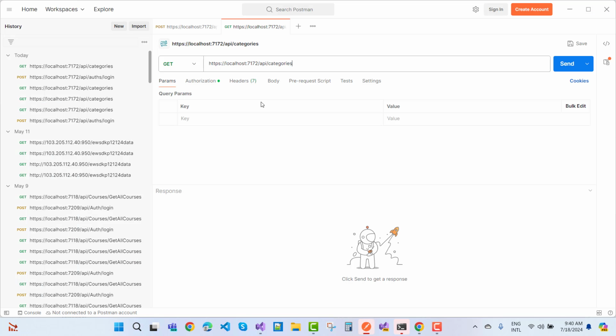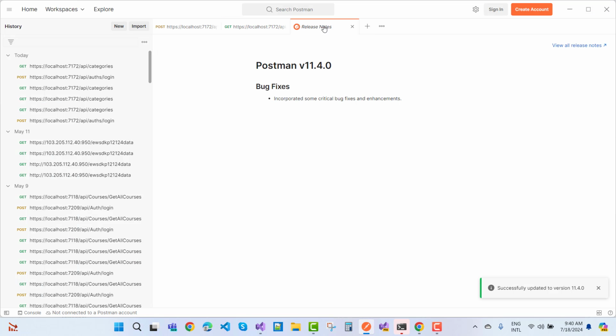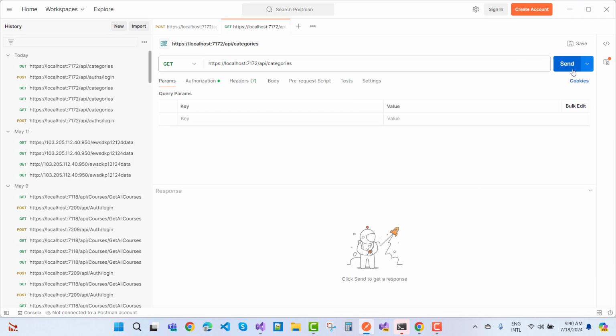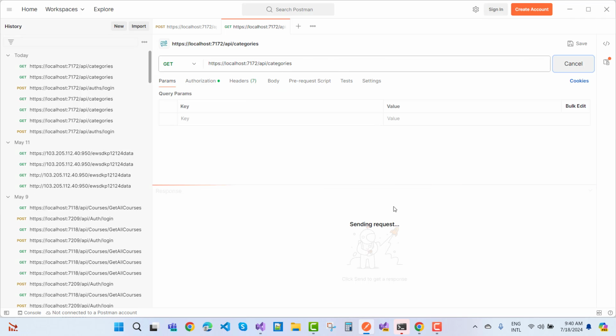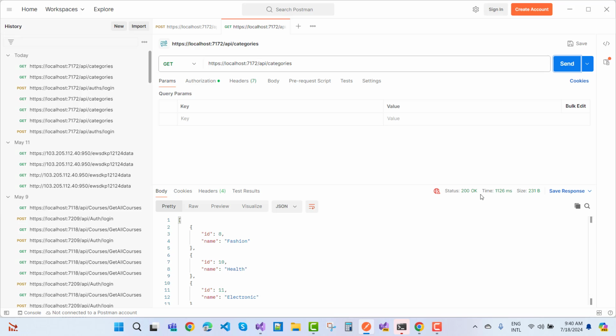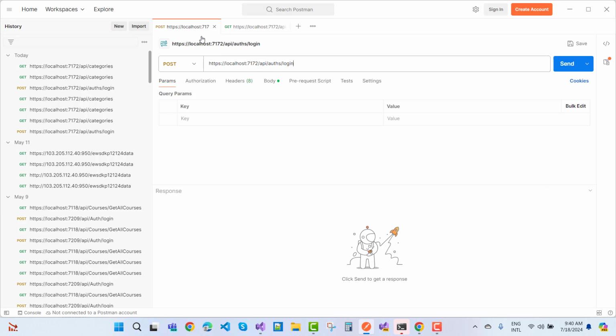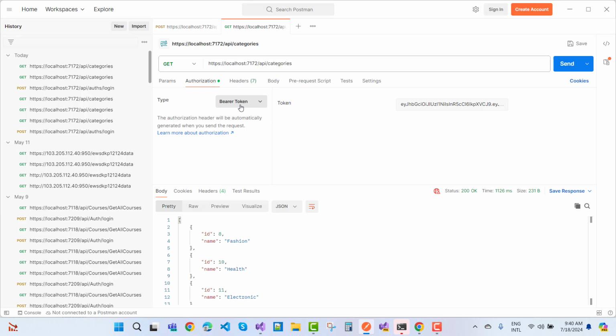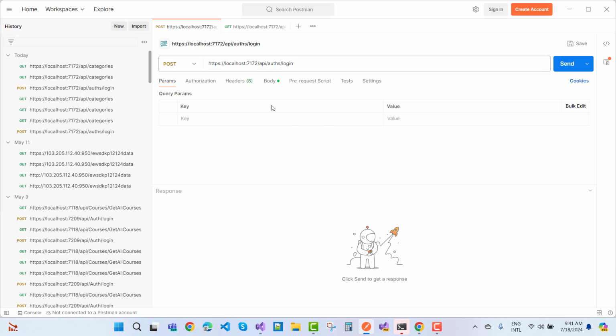Okay, now we send the request to the API again and get 200, because here we have the authentication and authorization. So under the authorization, you can check the bearer token here. So you just get the response, otherwise you did not get any of this.